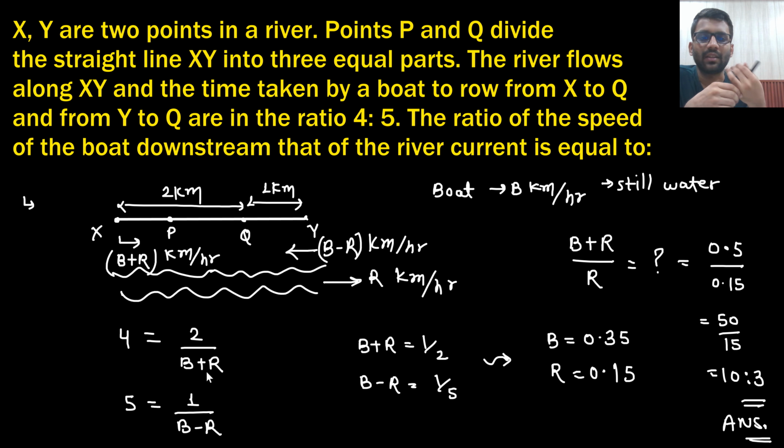They are asking the ratio of the speed of the boat downstream to the river current. Downstream, that means b plus r divided by the river current, so divided by r. So 0.5 divided by 0.15. So 50 by 15, so 10 ratio 3. This is the answer. Well and good.